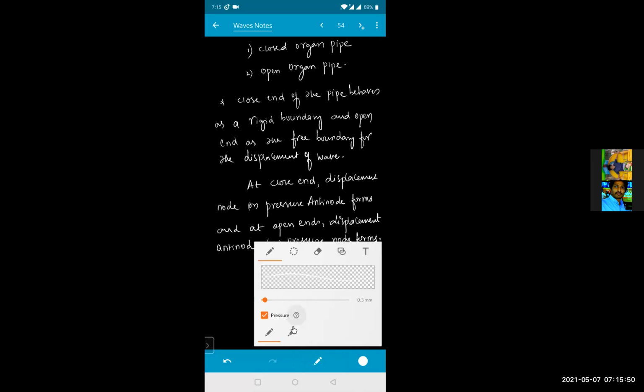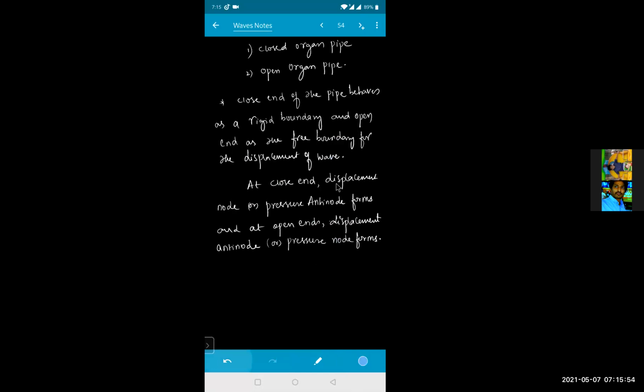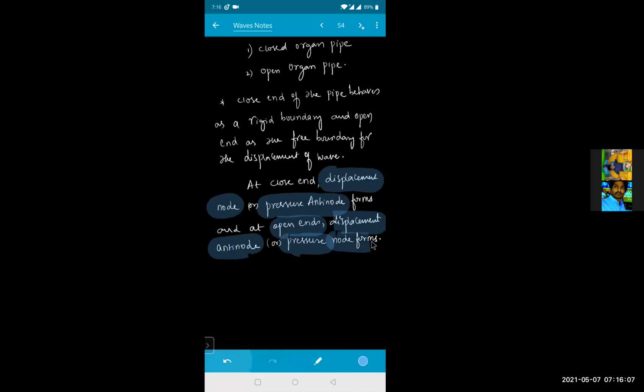Clear? This point is really very important for us. So at the closed end, there is a displacement node, or a pressure antinode. And at the open end, a displacement antinode is formed, or we can say that a pressure node is formed.